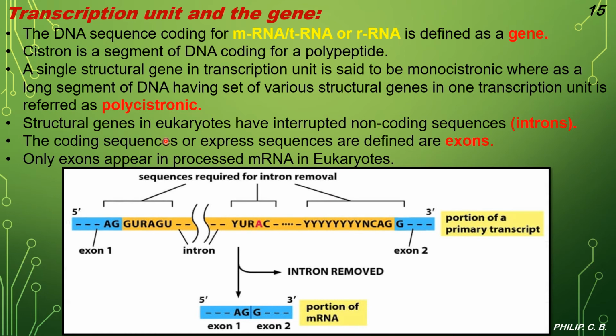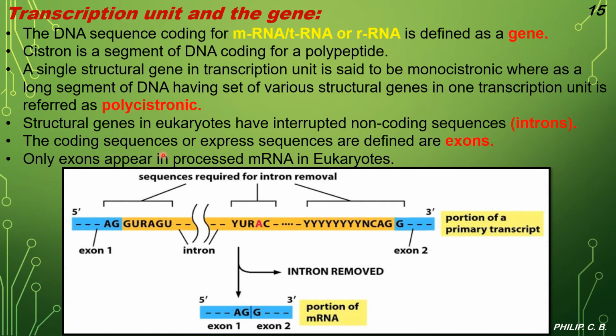Further, structural genes in eukaryotes have interrupted non-coding sequences, which are called introns. So just as I told, we come across a few more terms, introns and exons. So what are introns? Structural genes in eukaryotes have interrupted non-coding sequences. Now what are exons?